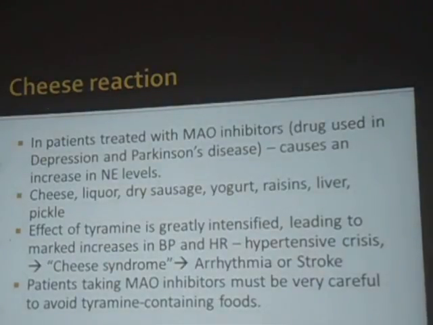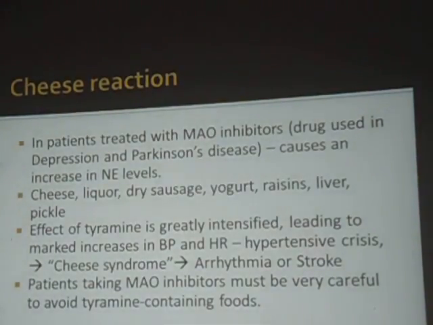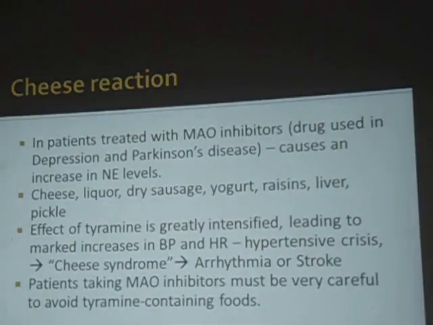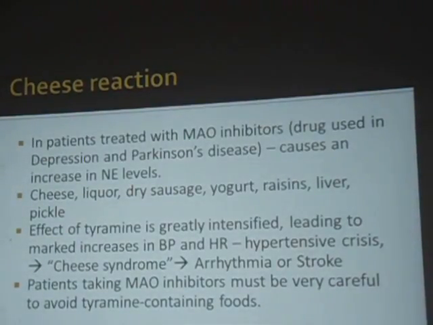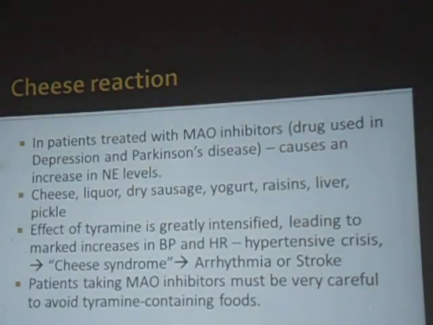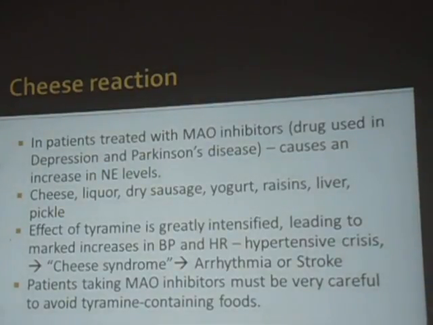Here we have a concept called the cheese reaction. The cheese which is kept for a longer time, maybe yogurt, dressings, liver, pickle, dry sausage, all these are sources of tyramine. Once tyramine levels in the blood increase, there can be sudden release.